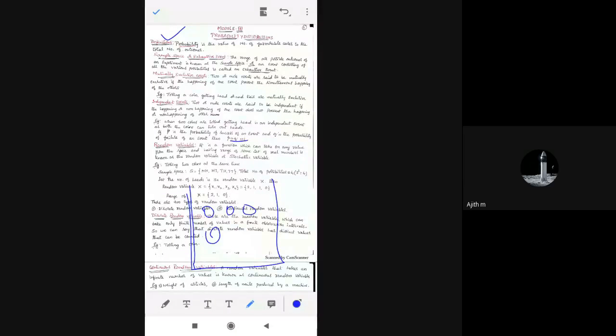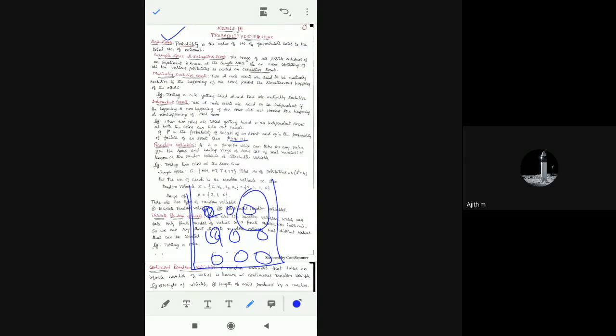Some balls are red, some balls are green, like that we have. So what does random variable mean? Picking up of any ball, let it be any one, we don't know. Picking up of any color, and that color should be blue only. So that is the possibility we're going to find. This is one of the examples.